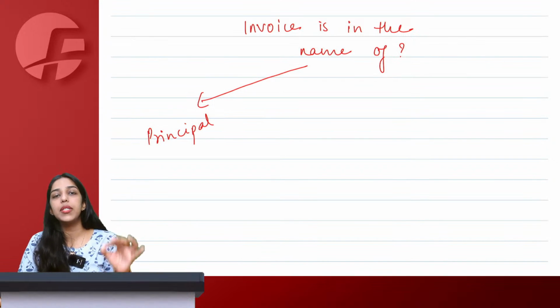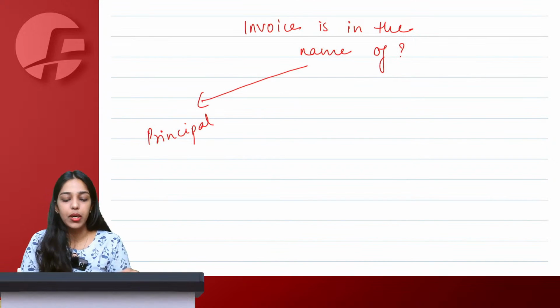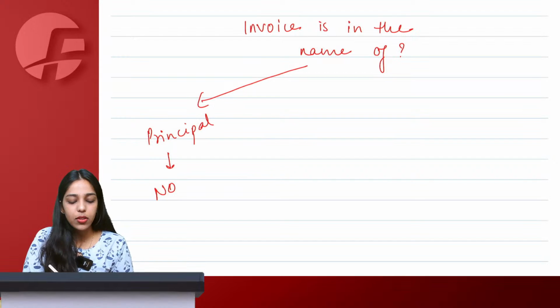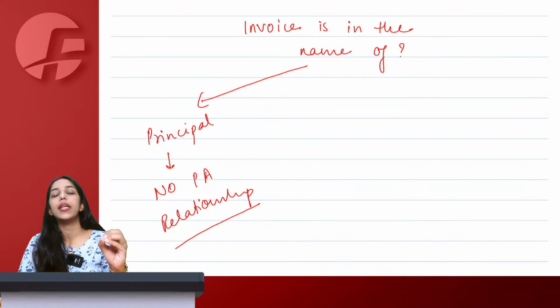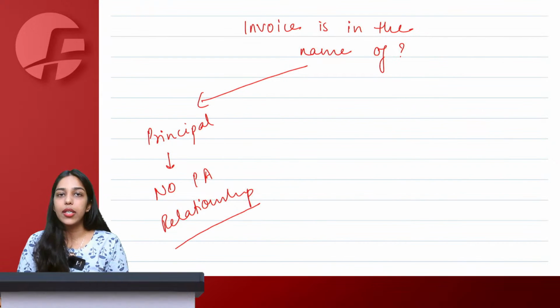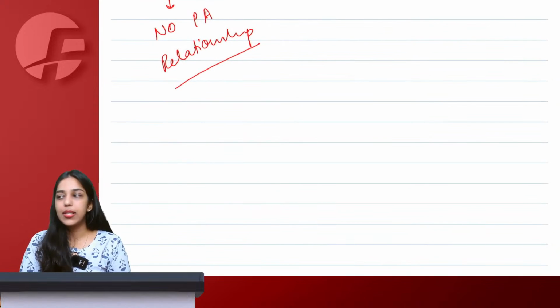if the answer comes that invoice is in the name of principal, in that case we will say there is no principal agent relationship. Means this will not fall under Schedule 1 and you will be requiring consideration to treat the transaction as supply. Ma'am, can you give an example? Yes.